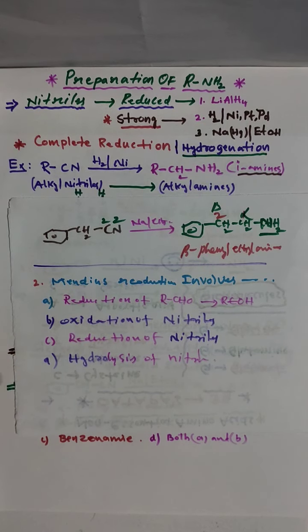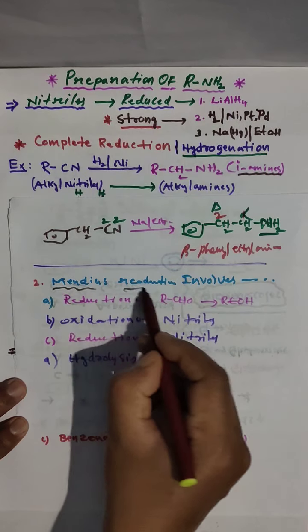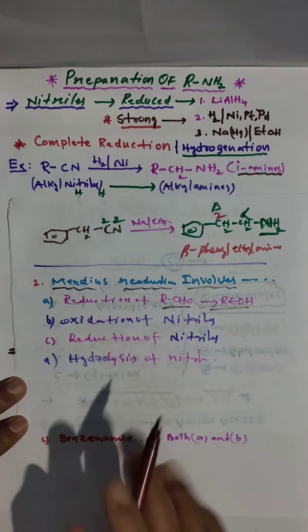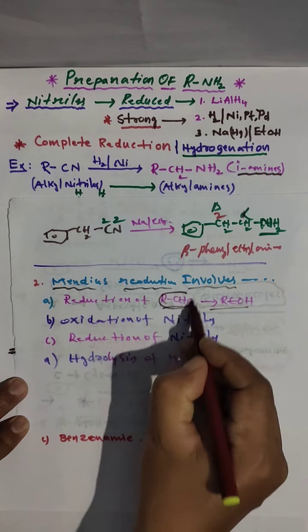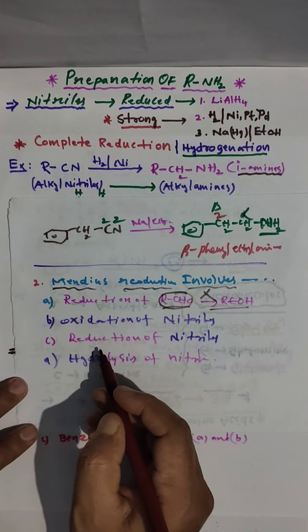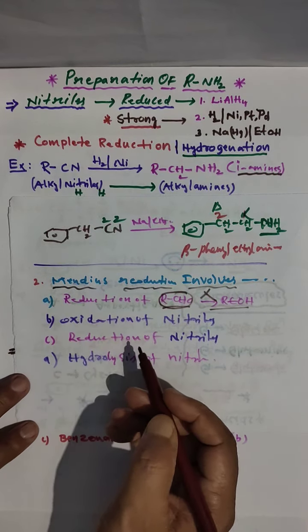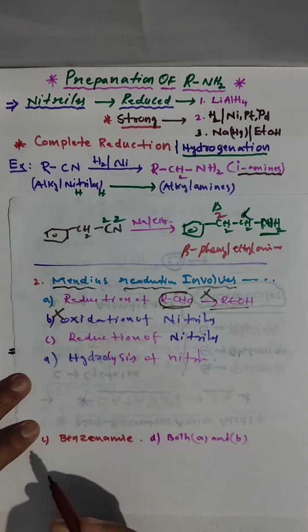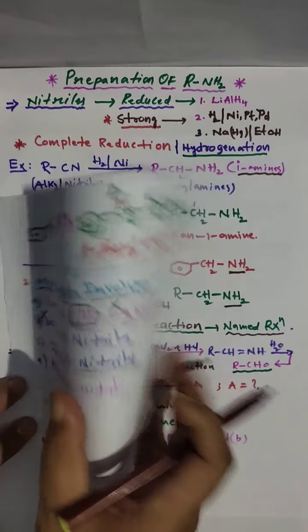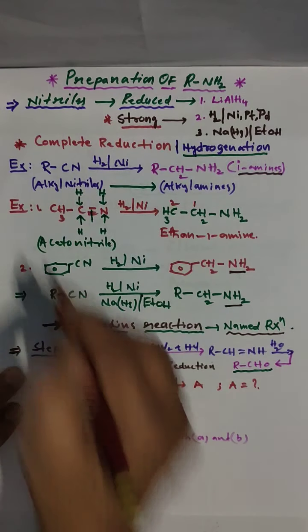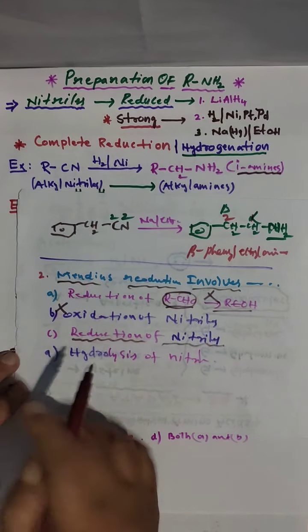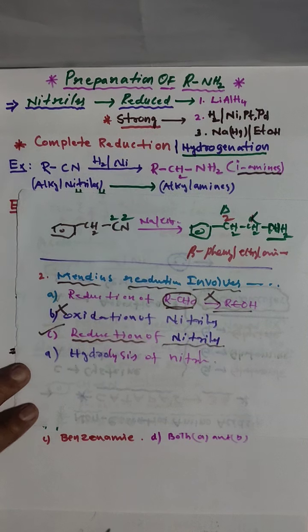See the question: the Mendius reaction involves reduction of aldehyde to alcohol? In the Mendius reaction we are not using aldehyde, so this is wrong. Oxidation: the Mendius reaction is a reduction reaction, so oxidation will not take place. And option C is reduction of nitrile. Initially I showed here that nitriles are reduced, so option C is correct. Reduction of nitriles takes place.